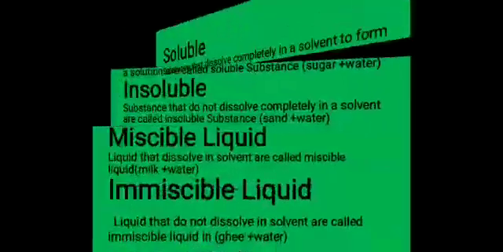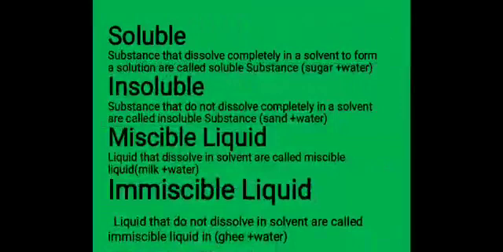Next one, there are four words. It is very easy to understand also. Soluble, insoluble, miscible, immiscible liquid. What is soluble? The substance which can dissolve completely in a solvent or in water to form a solution is called a soluble substance. For example, sugar is one substance. Sugar can dissolve completely in the water. That's why sugar is a soluble substance.